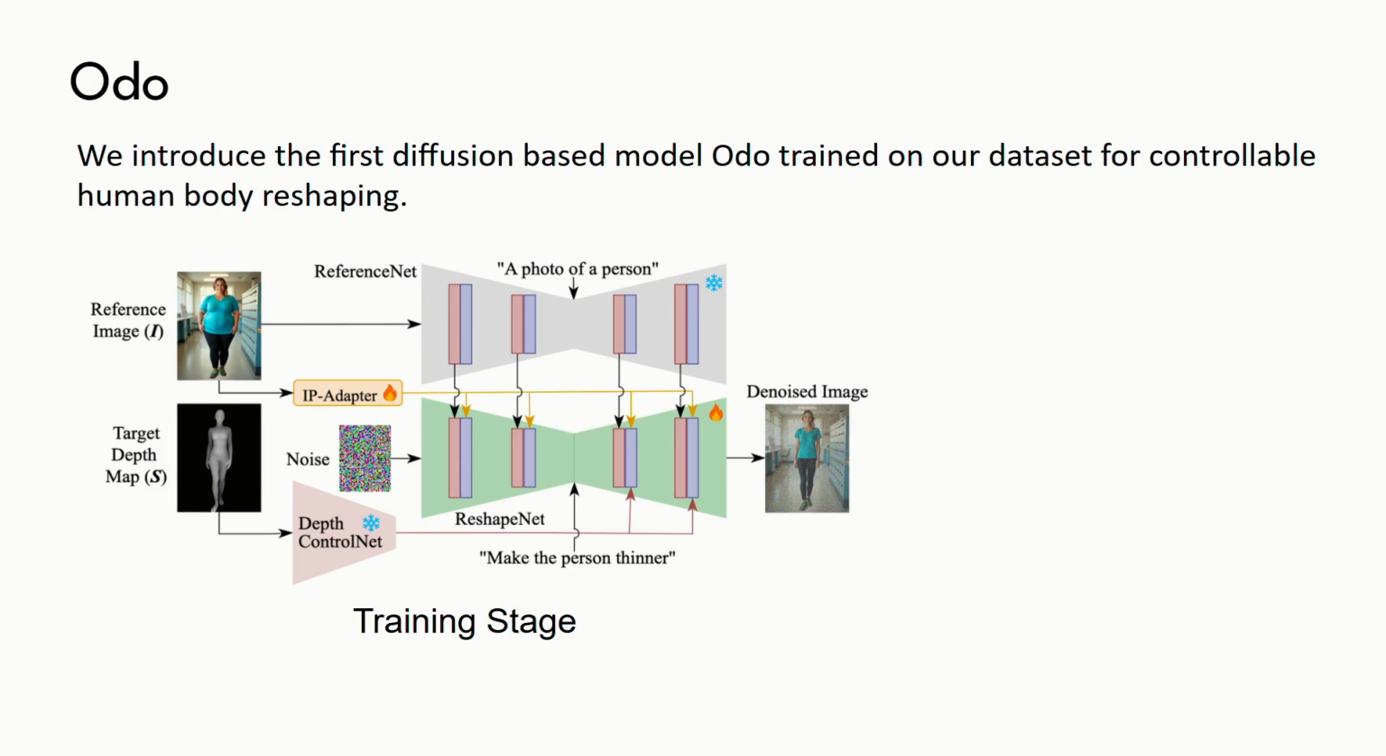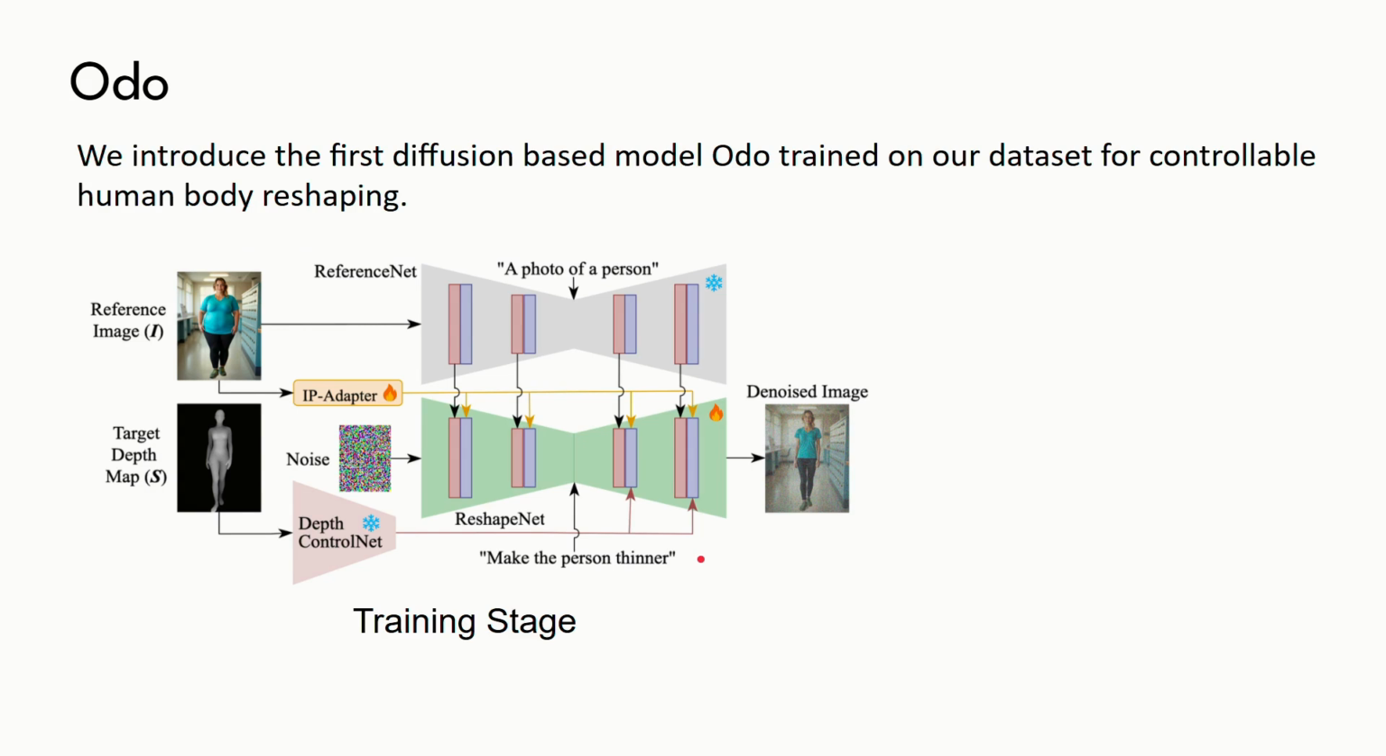First, the input reference image is routed through a reference net to extract fine-grained identity and clothing features, and through an IP adapter for high-level semantic embeddings. Second, the target depth map is fed into a depth control net to enforce the new geometric boundaries. Third, we provide category-specific text prompts, such as "make the person thinner," for precise semantic control.